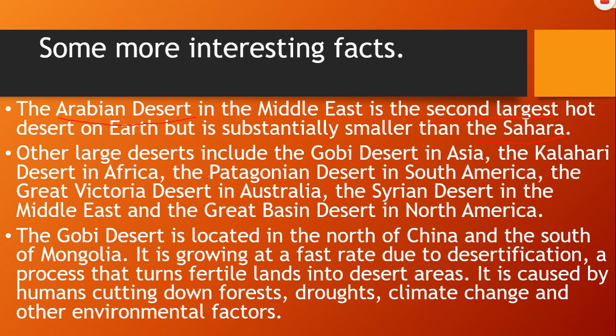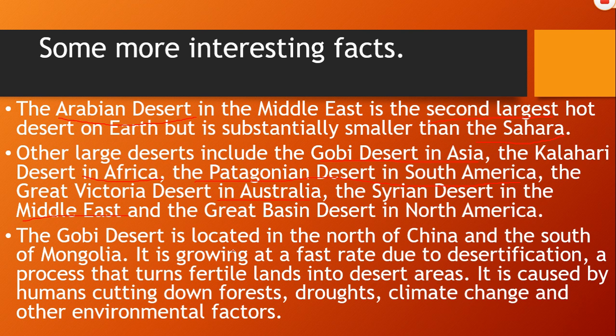Other large deserts include the Gobi Desert in Asia, the Kalahari Desert in Africa, the Patagonian Desert in South America, the Great Victoria Desert in Australia, the Syrian Desert in the Middle East, and the Great Basin Desert in North America.